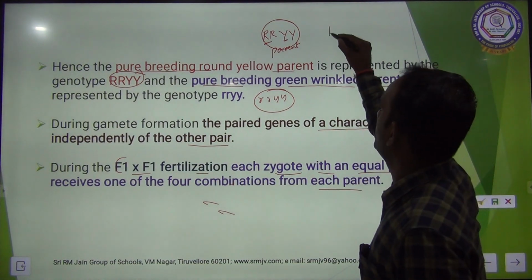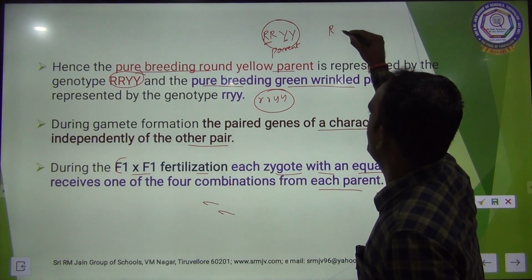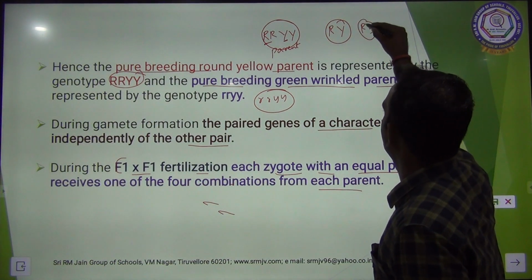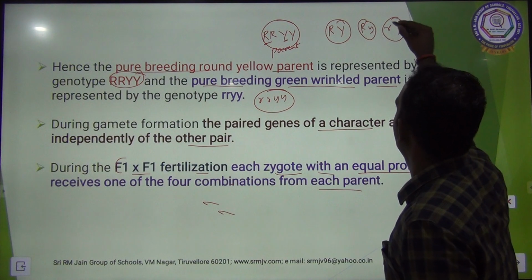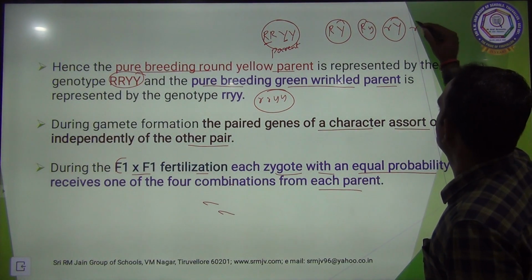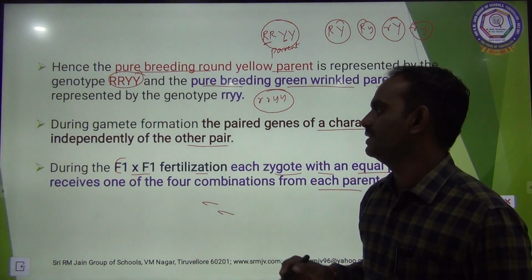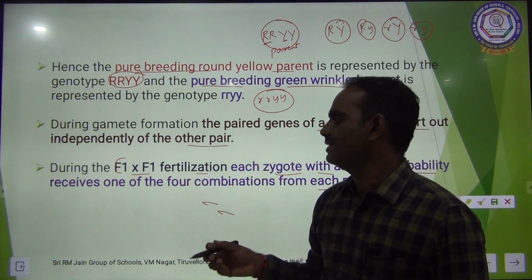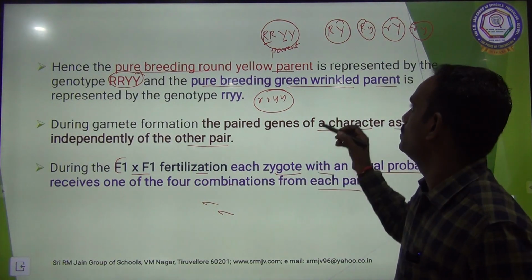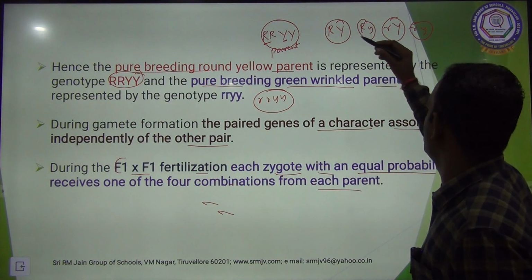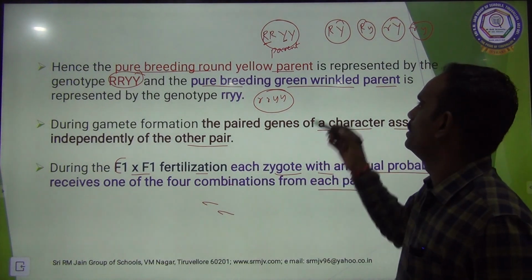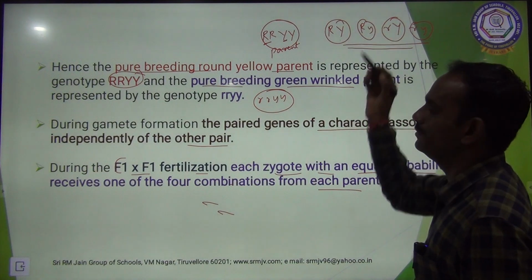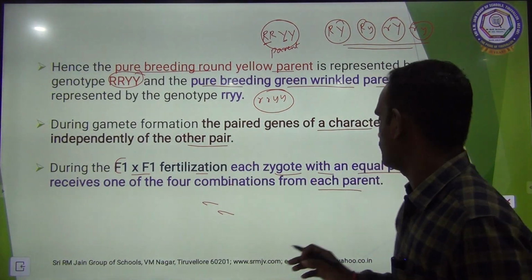So four possibilities: capital R, capital Y; capital R, small y; small r, capital Y; and small r, small y. These are the four possibilities. Clear?